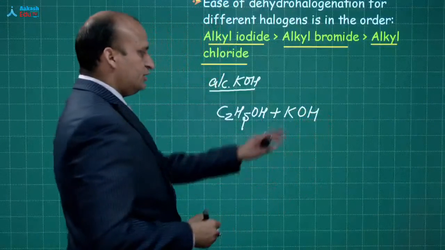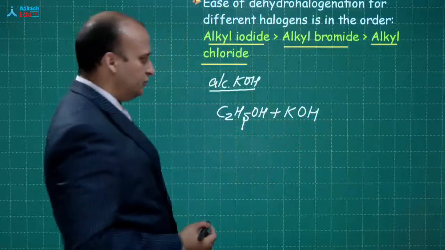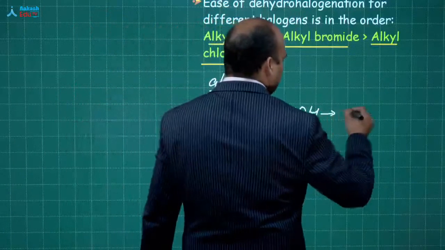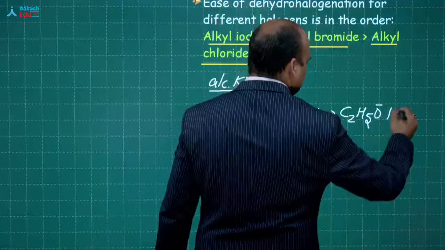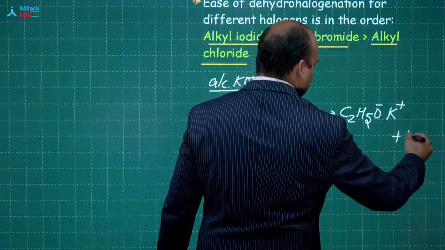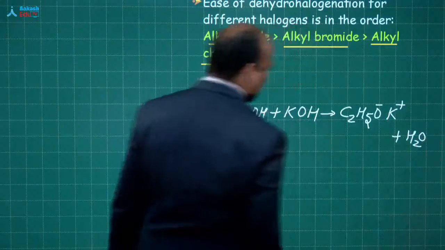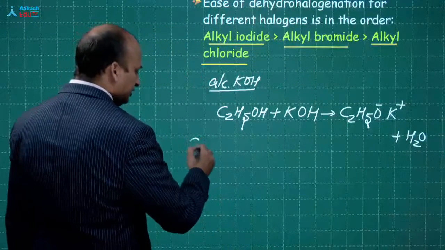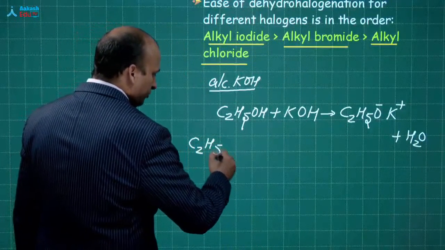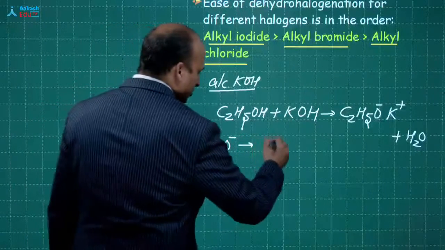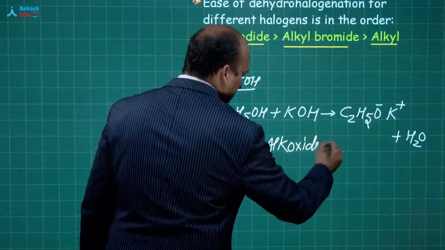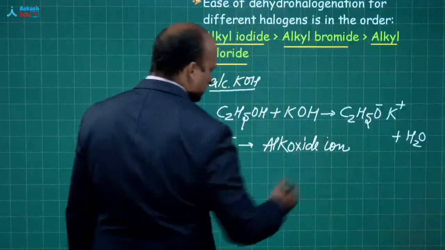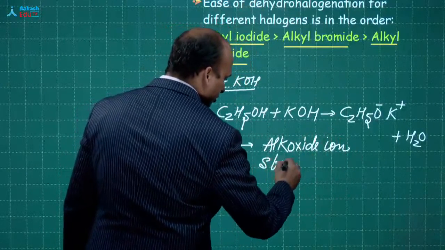Now see, KOH is a base, so C2H5OH will be behaving as an acid, and will give you C2H5O minus K plus and water. Now dear students, this C2H5O minus is called the alkoxide ion, and this behaves as a strong base.